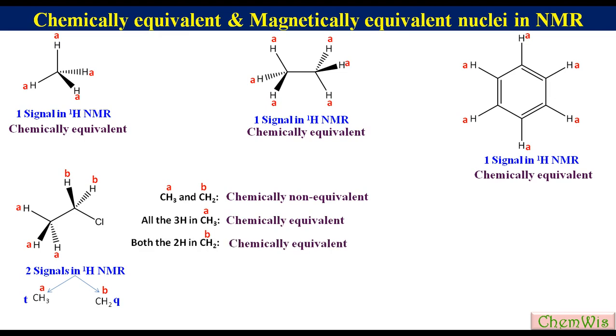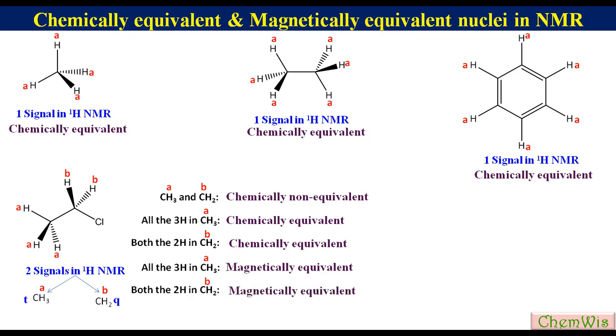Since CH3 and CH2 are coupled with each other, we will see whether they are magnetically equivalent or not. Because of free rotation about the C-C single bond, each proton in CH2 will have the same coupling with each proton in CH3 and vice versa. So all the three protons in CH3 are magnetically equivalent, and the same is the case with the two protons in CH2.